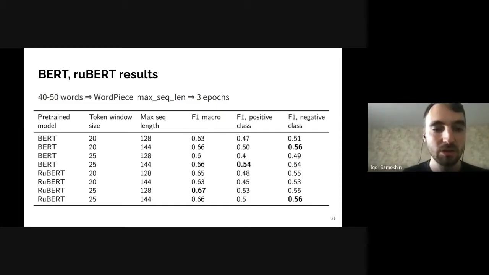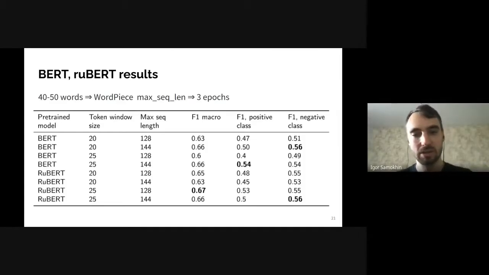RuBERT has a more granular, bigger subword vocabulary for Russian, and many of these subword tokens are the same for Ukrainian. Because of this, a smaller sequence size is enough for RuBERT.